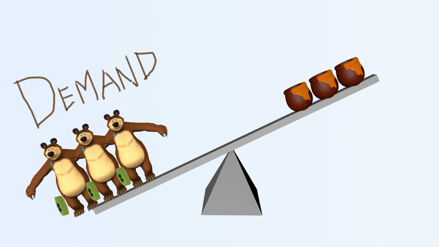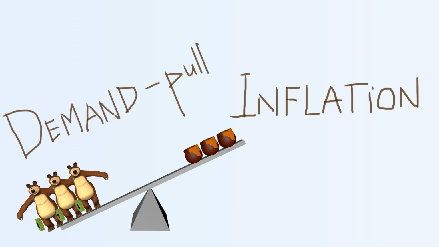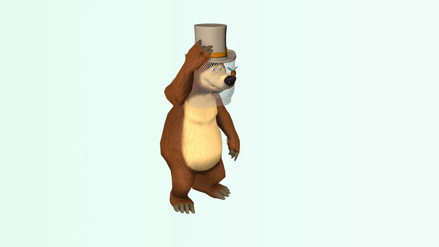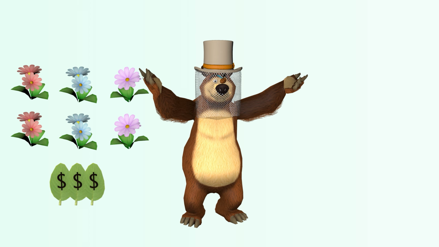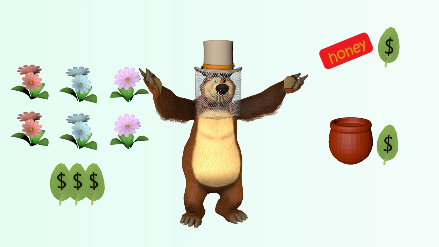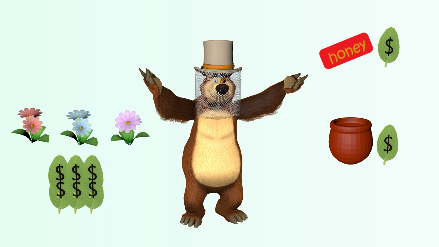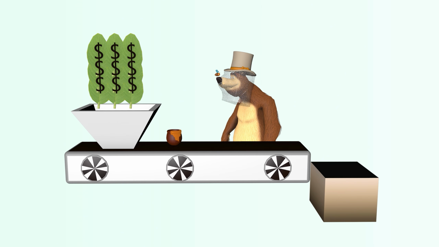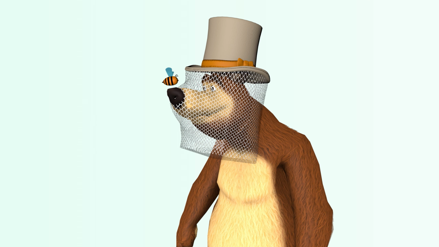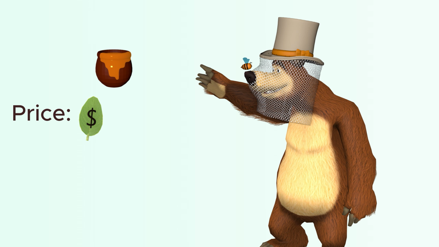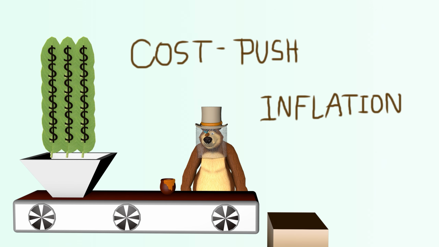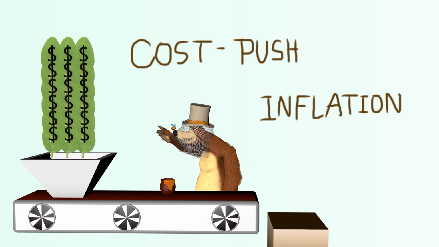This is called demand-pull inflation. Too many bears chasing the same honey. Now another problem appears. The beekeeper needs flowers, glass jars, and sticky labels. But flowers become scarce. Glass becomes expensive. Labels cost more. So making honey costs more. The beekeeper sighs and raises the honey price. This is cost-push inflation. When production becomes expensive, prices rise.